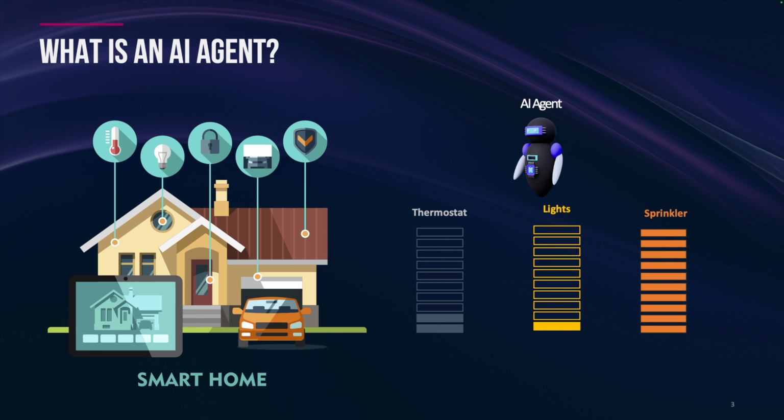So essentially, you can think of AI agents as smart, powerful, autonomous systems that can not only learn, they can also make intelligent decisions. And in this course, we'll be leveraging these concepts and we're going to design AI agents that will help us automate tasks end to end in different contexts.